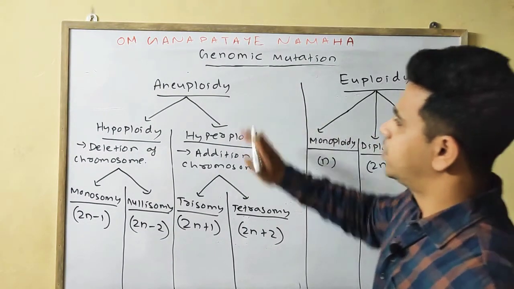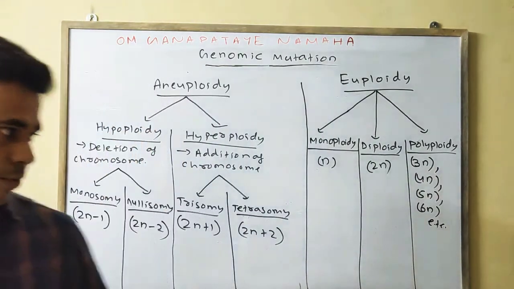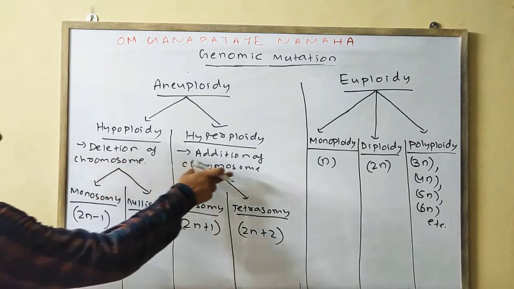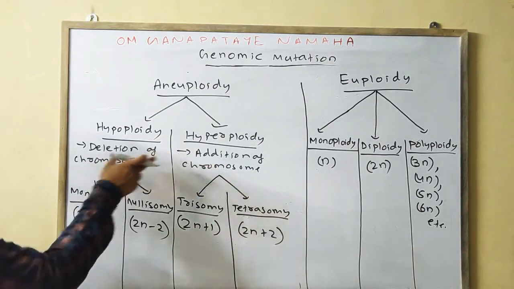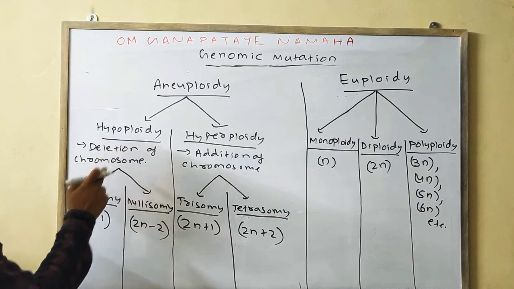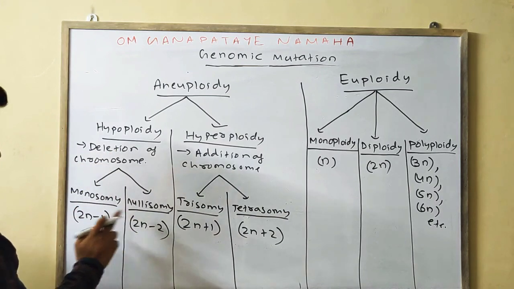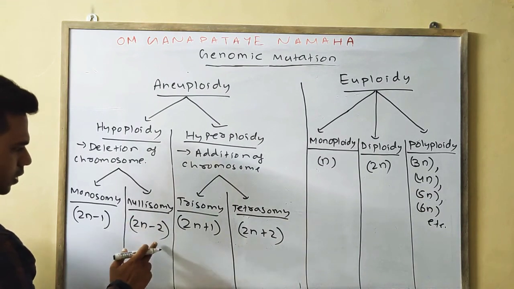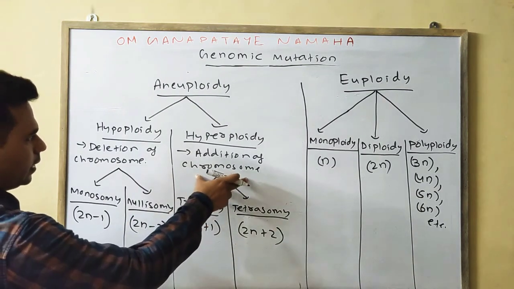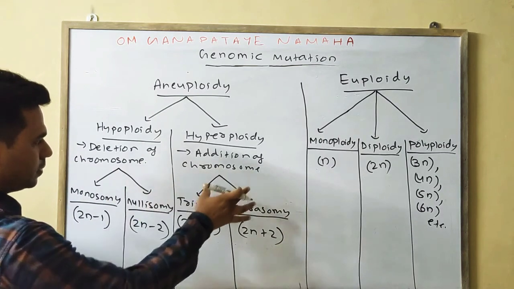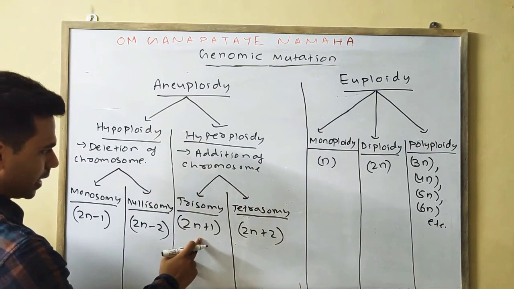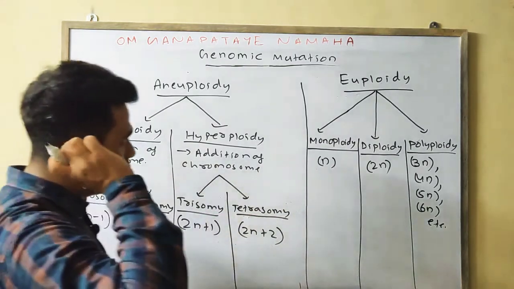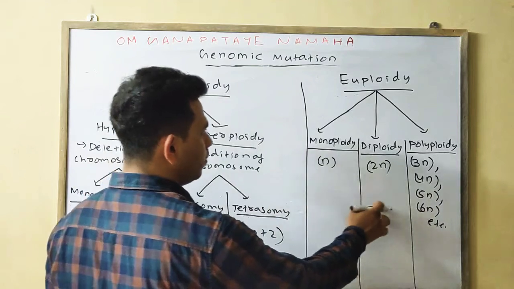So aneuploidy is divided into two types: hypoploidy and hyperploidy. Hyper means addition, hypo means deletion. Further, hypoploidy is divided into two types: monosomy and nullisomy. Monosomy means one chromosome will get deleted. Nullisomy means two chromosomes will get deleted. Hyperploidy means if one chromosome gets added, then it is called trisomy. If two chromosomes get added, then it is called tetrasomy. Euploidy is divided into three types: monoploidy, diploidy, polyploidy.